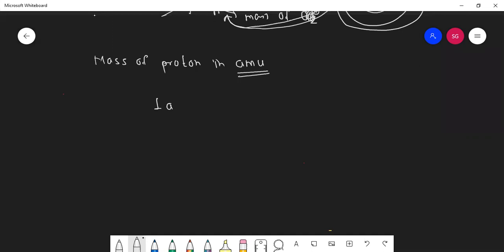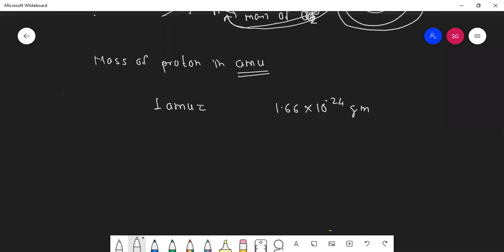Can anybody tell me 1 AMU is equal to? From the 4th chapter we are discussing, students, this 1 AMU is equal to 1.66 into 10 raised to minus 24 gram. Very good.